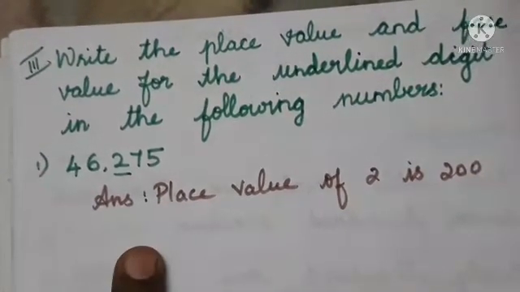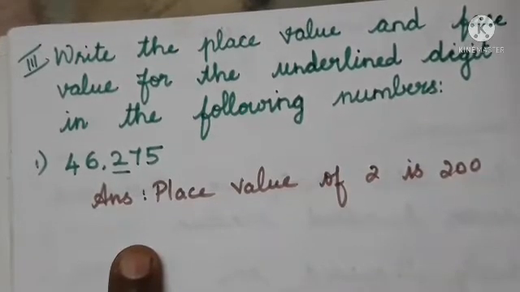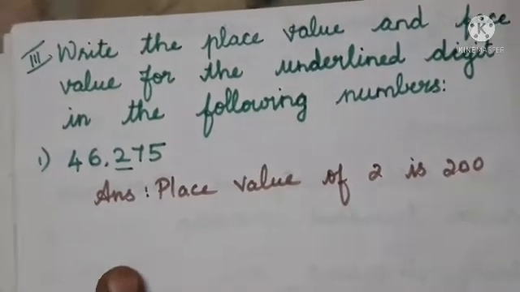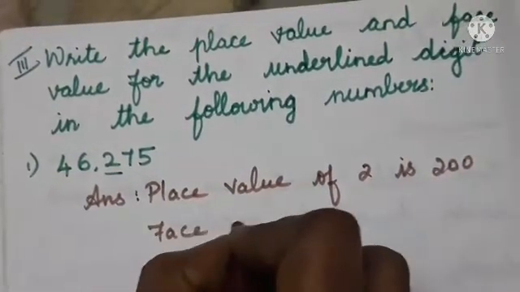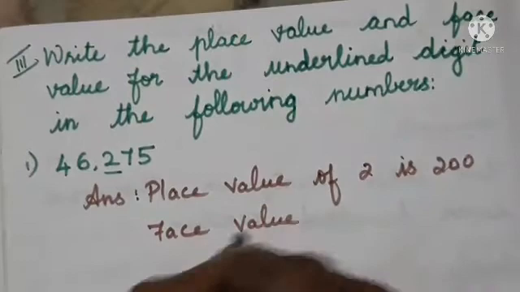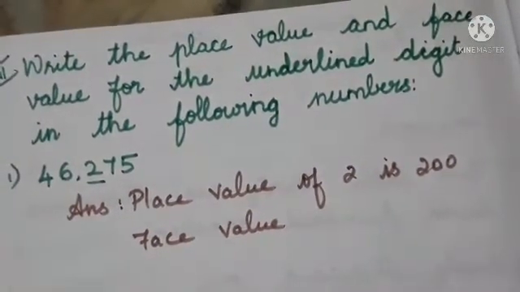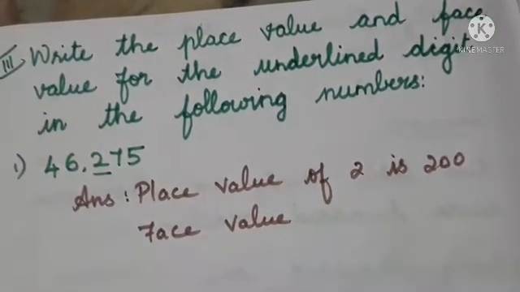Next we have to write the face value. Place value is over. We know the face value won't change; there is no need to see the place of the digit.